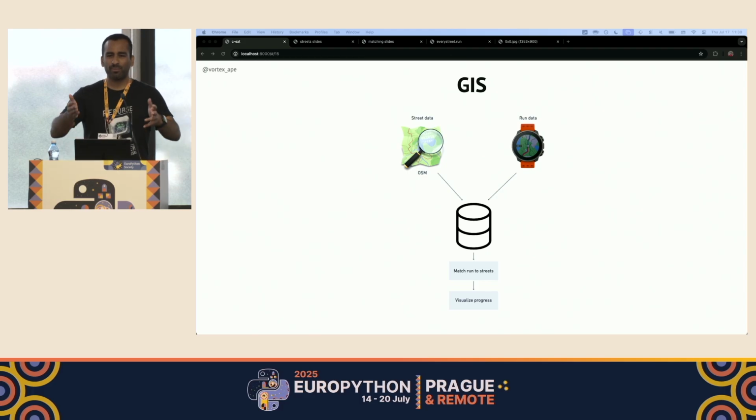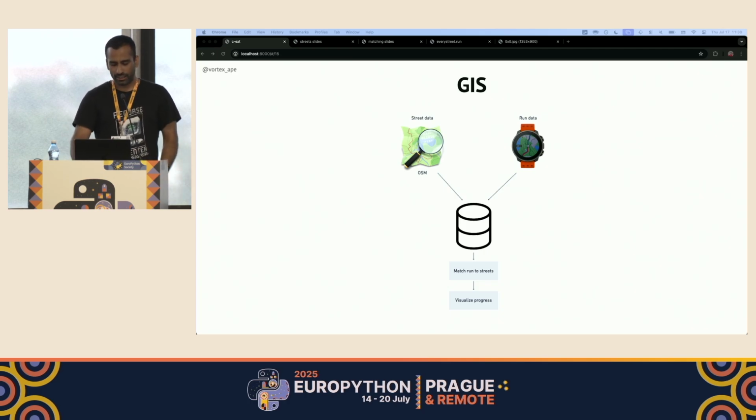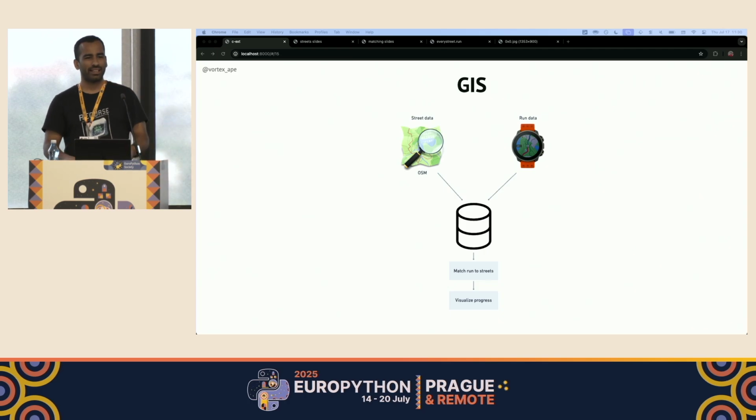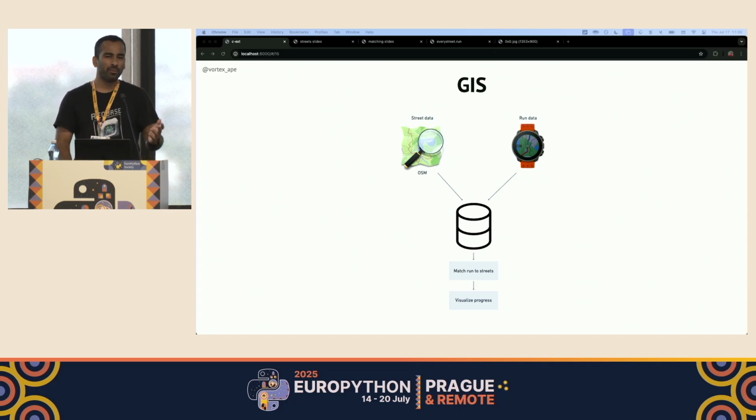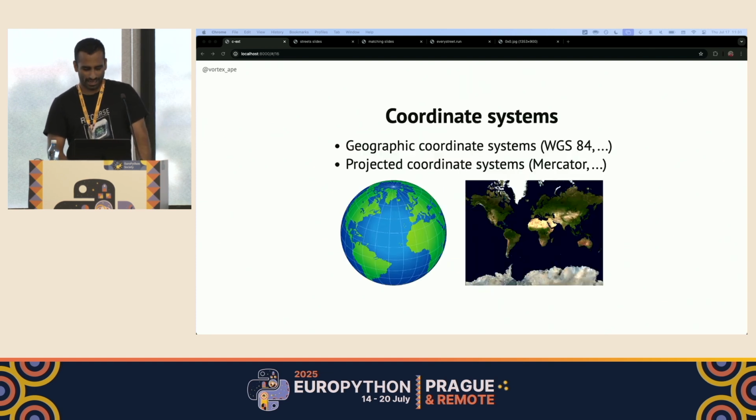So before going into the implementation, let's take a step back and talk about GIS, because what I've essentially built is a geographic information system. GIS is a framework for gathering, managing, and analyzing spatial data. These systems are used everywhere, from urban planning to logistics, et cetera, just like a lot of applications.